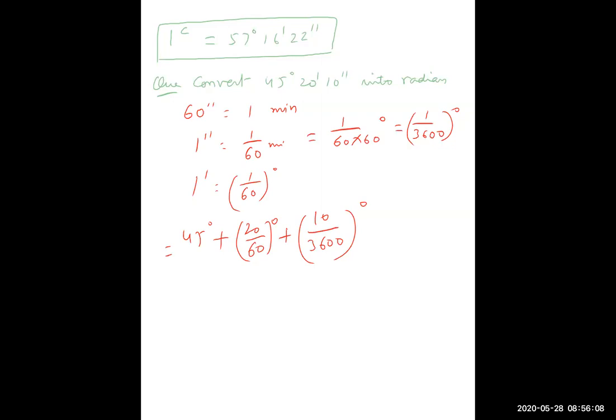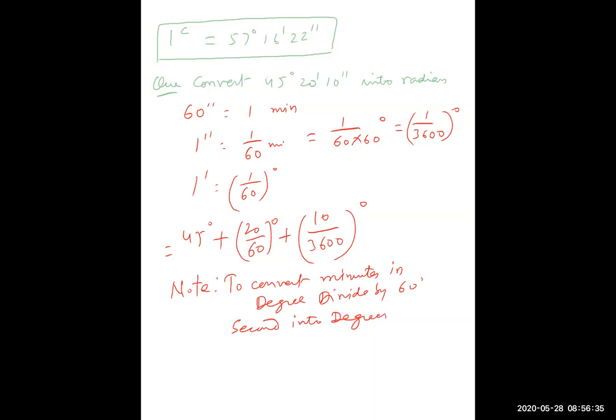So minute divide by 60, seconds divide by, you can note down: to convert minutes into degrees, divide by 60. Seconds into degrees, divide by 3600.